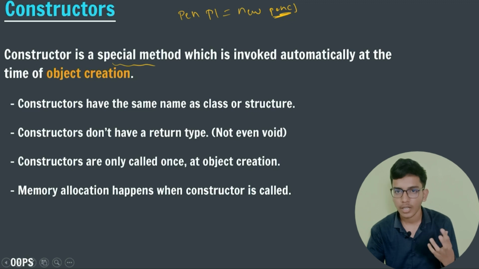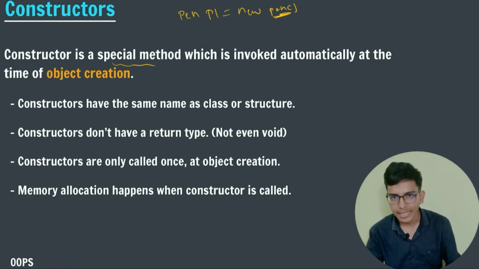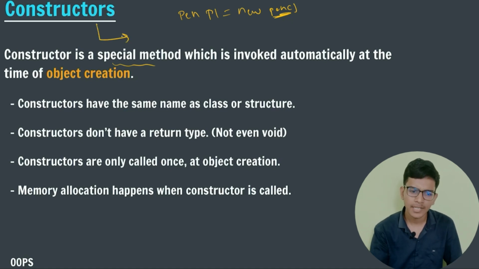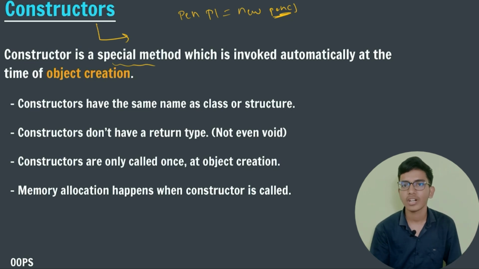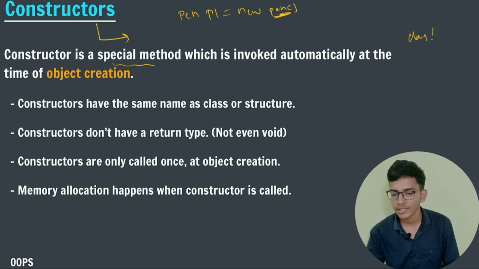When we are creating an object of a particular class, the constructor is automatically called by itself. Remember that the name of the constructor is our class name itself. Suppose we are writing class Pen and we are giving attributes and functions.